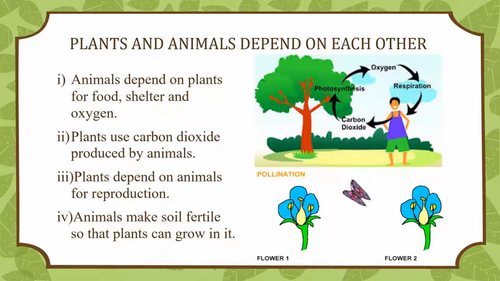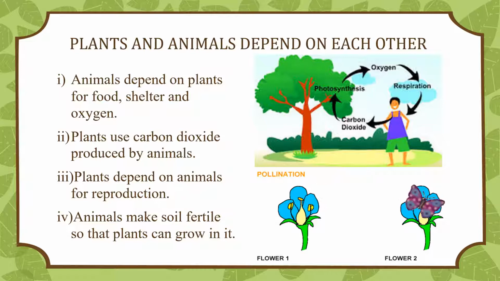Animals depend on plants for oxygen. Plants make food in the presence of sunlight, carbon dioxide, and water. They give out oxygen during this process. Animals take in this oxygen during respiration. Plants also take in a small amount of oxygen during respiration. Plants use carbon dioxide produced by animals.